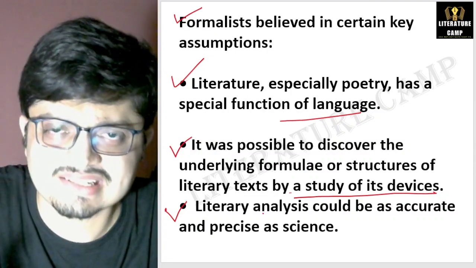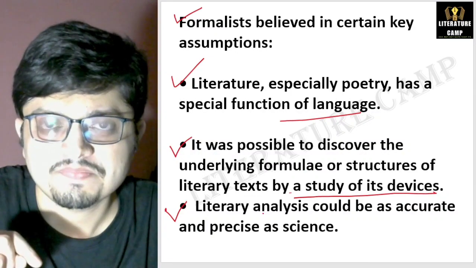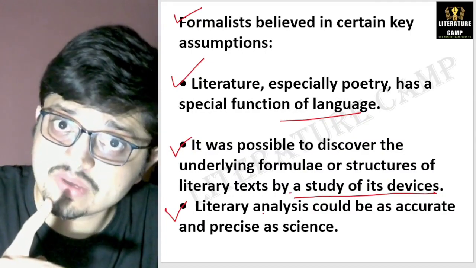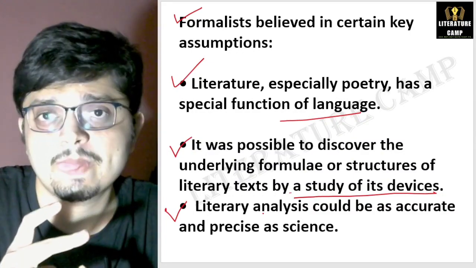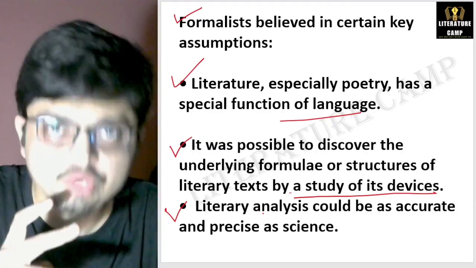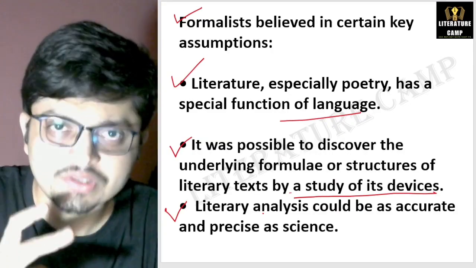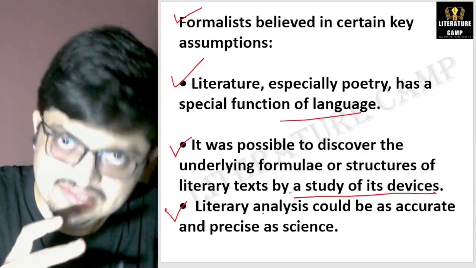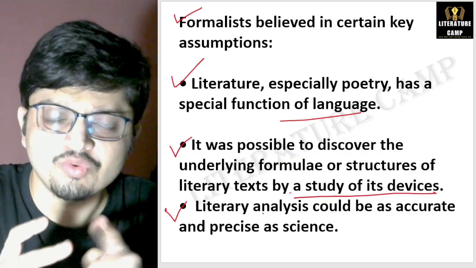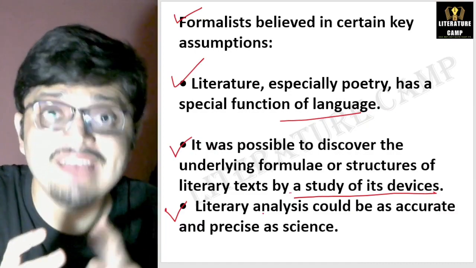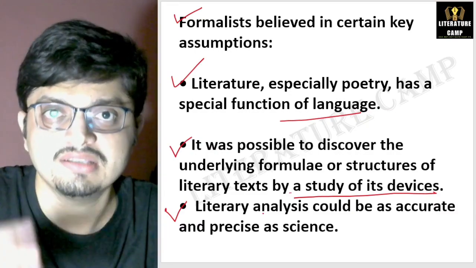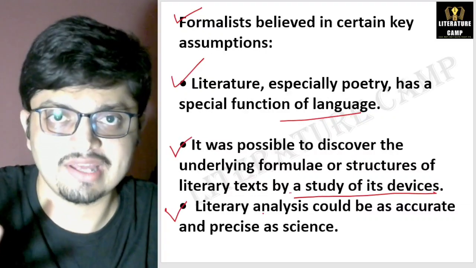So formalists rejected the author, number one. They rejected the reader as well. They rejected the historical, cultural, social, biographical influences of a text. Yes, they rejected everything. What they accepted, what they valued, is the language of a text, the form, the structure of language.